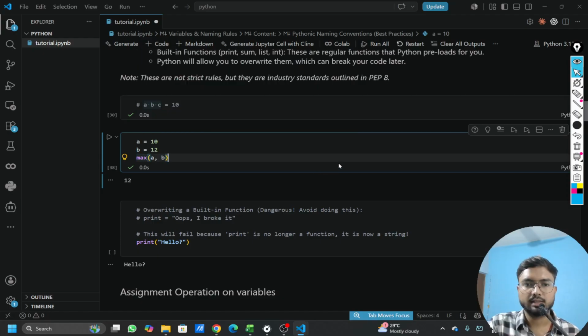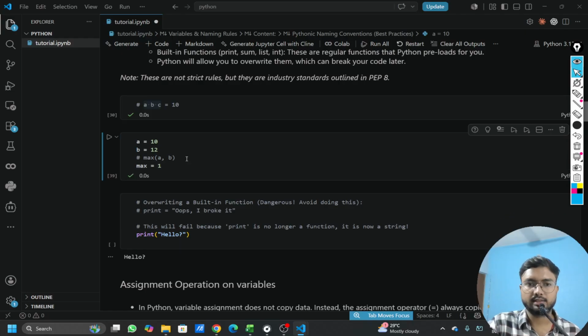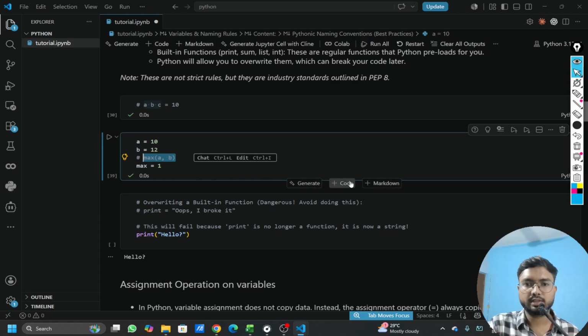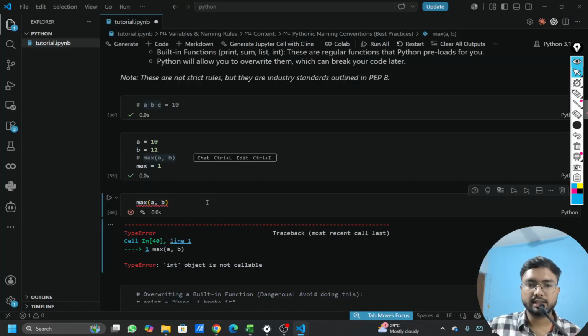Now, if someone by mistake has created a variable by this name, max equal to, let's say, 1, and hit enter. Now, if I try to run this again, do you think it will run? Guess. It will not run because it has overwritten that inbuilt function.